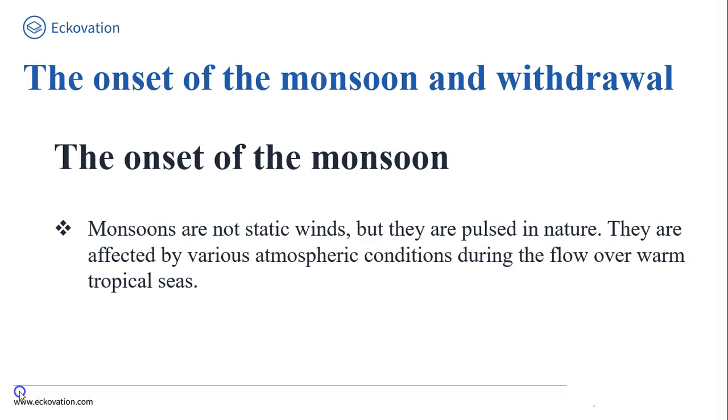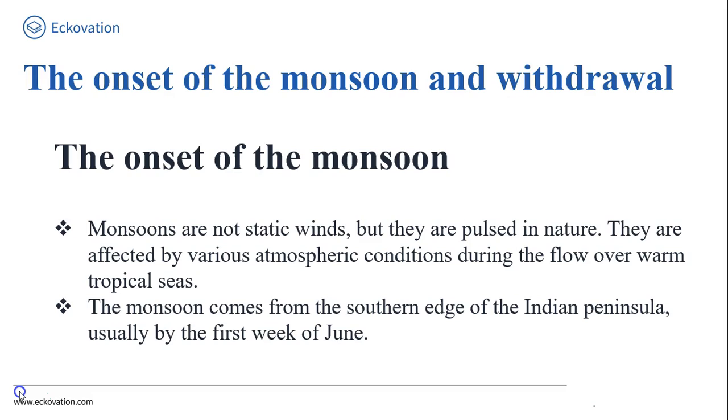My dear friends, when we talk about the duration of the monsoon, the duration of monsoon is between 100 to 120 days, from early June to the mid of September. My dear friends, the monsoon usually comes from the southern edge of the Indian Peninsula, usually by the first week of June.